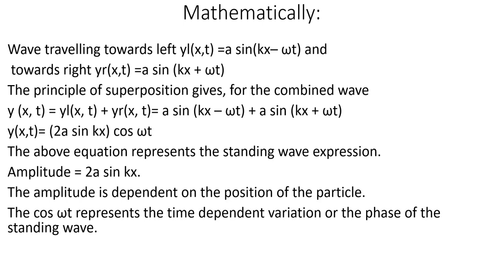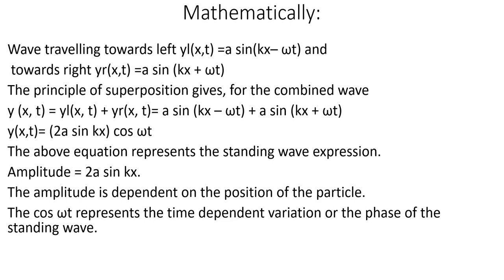A can be taken common: sin(kx minus omega t) plus sin(kx plus omega t). Sin C plus sin D can be written as 2 sin((C plus D) by 2) cos((C minus D) by 2). Using that formula, we get 2A sin of ((kx minus omega t plus kx plus omega t) by 2) cos of ((kx minus omega t minus kx minus omega t) by 2).